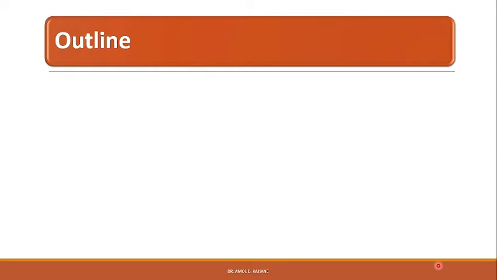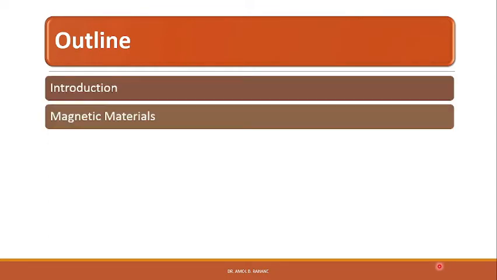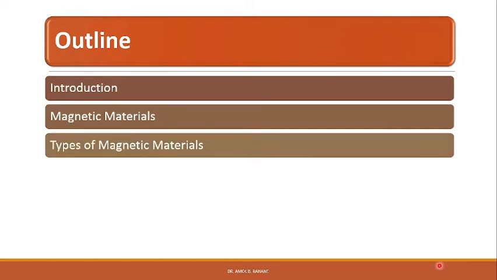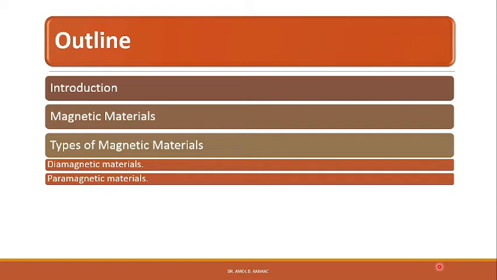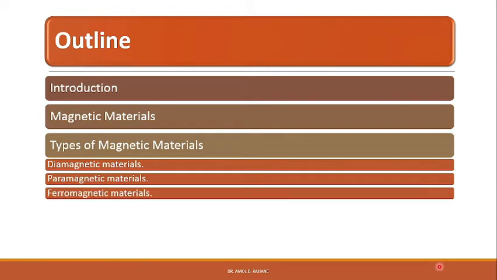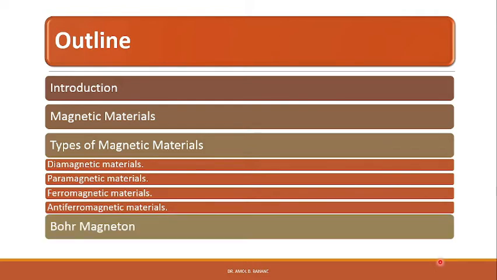In today's lecture we will study the introduction to magnetism, magnetic materials, types of magnetic materials such as diamagnetic materials, paramagnetic materials, ferromagnetic materials and antiferromagnetic materials. We will also study the Bohr magneton.